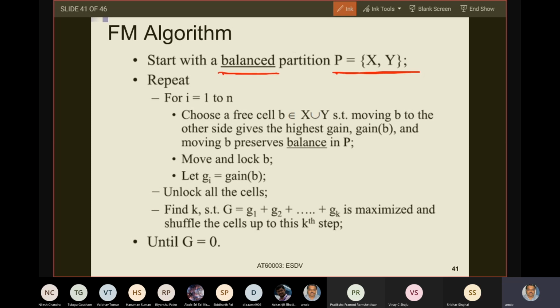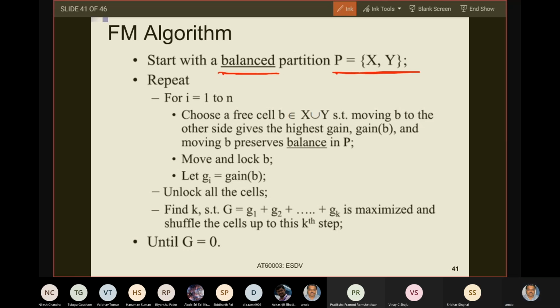You can always generate a random partition which satisfies balance. Suppose you randomly generate a partition and it is imbalanced. You throw away that partition and create another random partition, and again check for balance. So the random partition which satisfies your minimum criteria on balance is your initial partition.